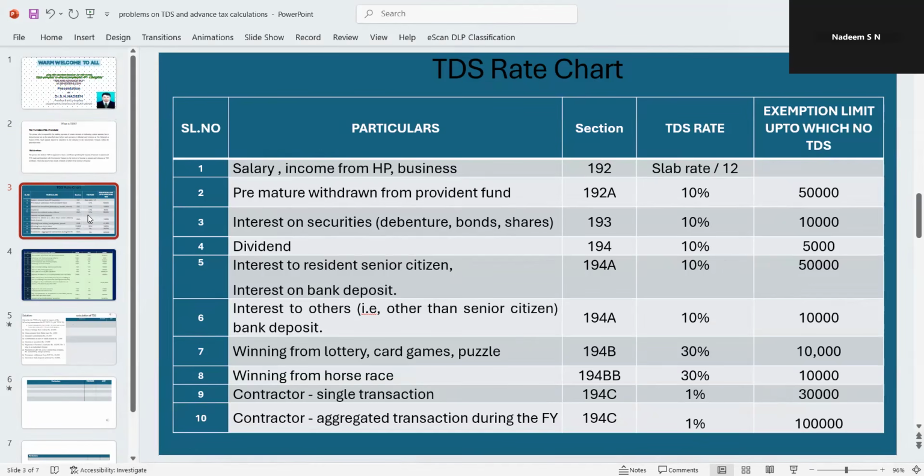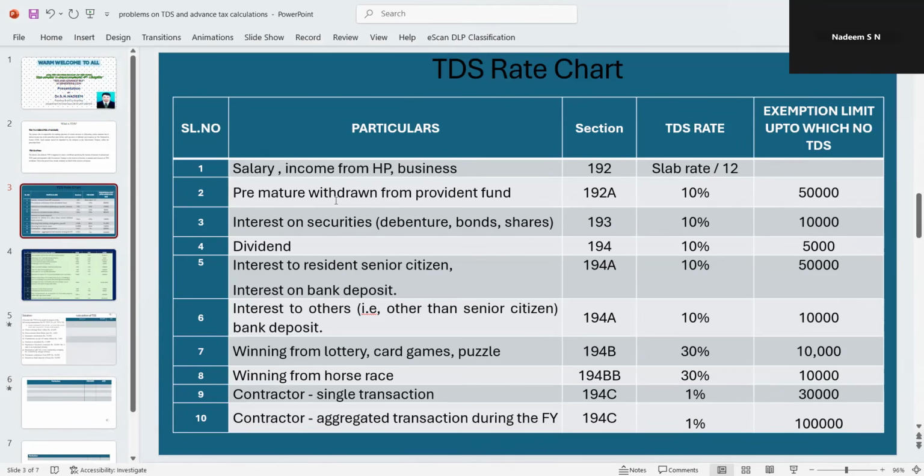Once we calculate this, we also compute the total taxable income. Once we calculate the total taxable income for the given year, we also calculate the ultimate tax liability. After getting the total tax liability, it will be divided by 12. In that way, we are going to take TDS. Now, like that, we have different rates.